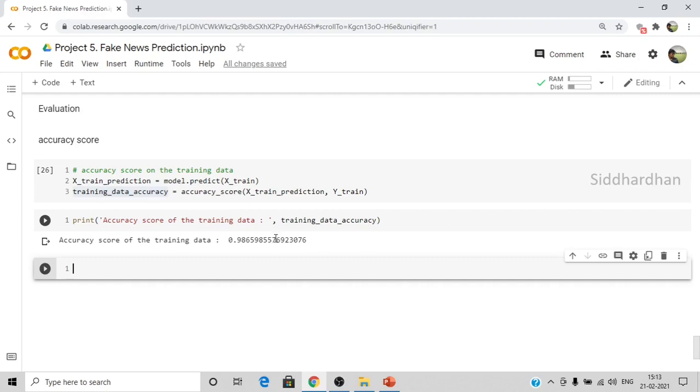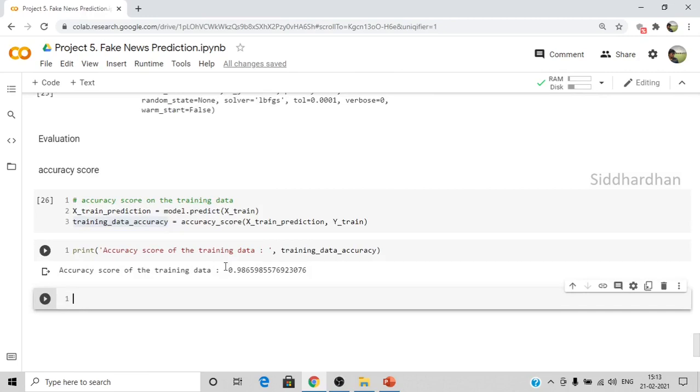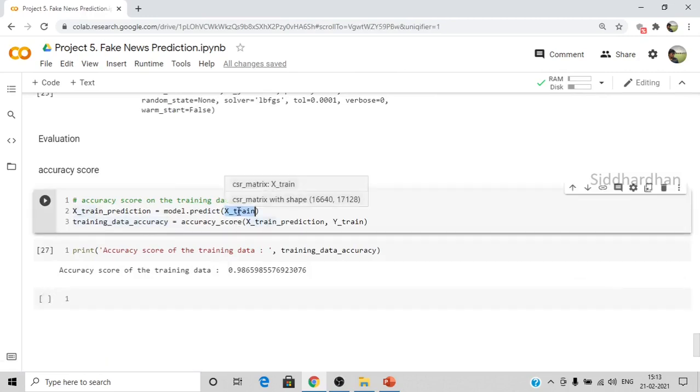Okay, so we have got the accuracy score as almost 98 for training data, but there is a catch here. The accuracy score on training data is not that important, but on the test data it is, because our model is trained on training data, but our model hasn't seen the test data, right? So the accuracy score on test data will tell us how good our model is performing. Let me give you a similar example I have given you in the previous videos. Let's say a person is studying for an exam. Let's say he is studying for some science exam and is practicing some questions for it, and in the exam new questions similar to what he has studied are asked.